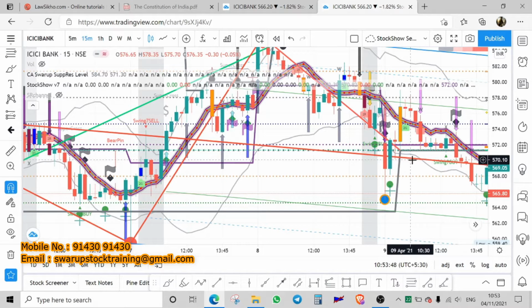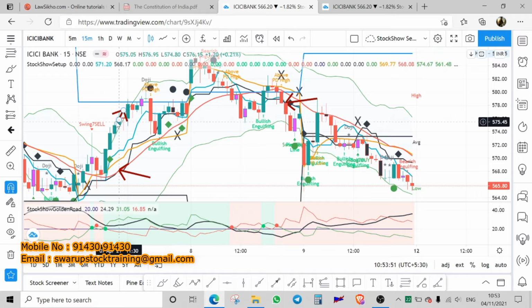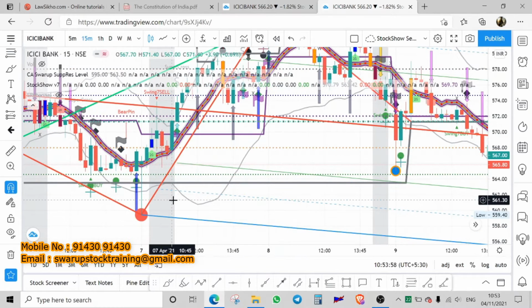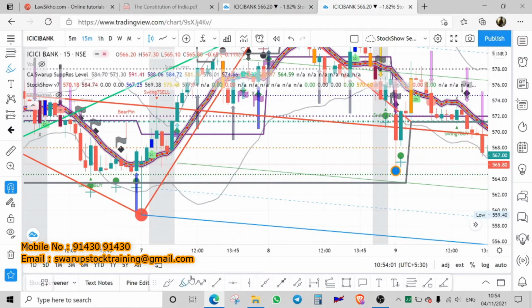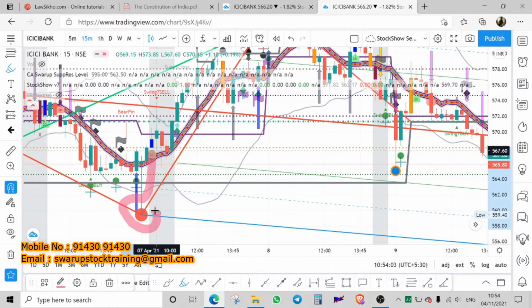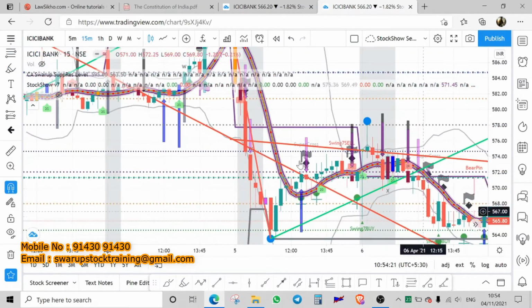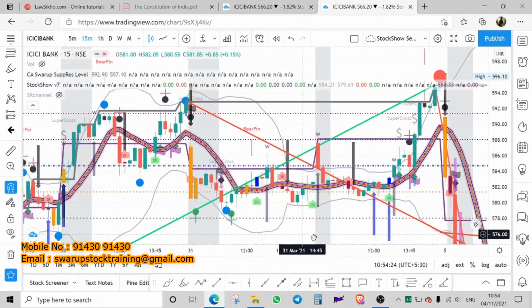So the difference between these two is, here we have got a late entry, but it is a very safe entry. Here it is a super safe entry with certain information. What is that information? Information number one, that we have got a red mark, a red circle, which means, if you take the mouse to the circle, it's a red color, which means our long term trend is over. Long term downtrend. Where did the downtrend start? This is where our downtrend started.